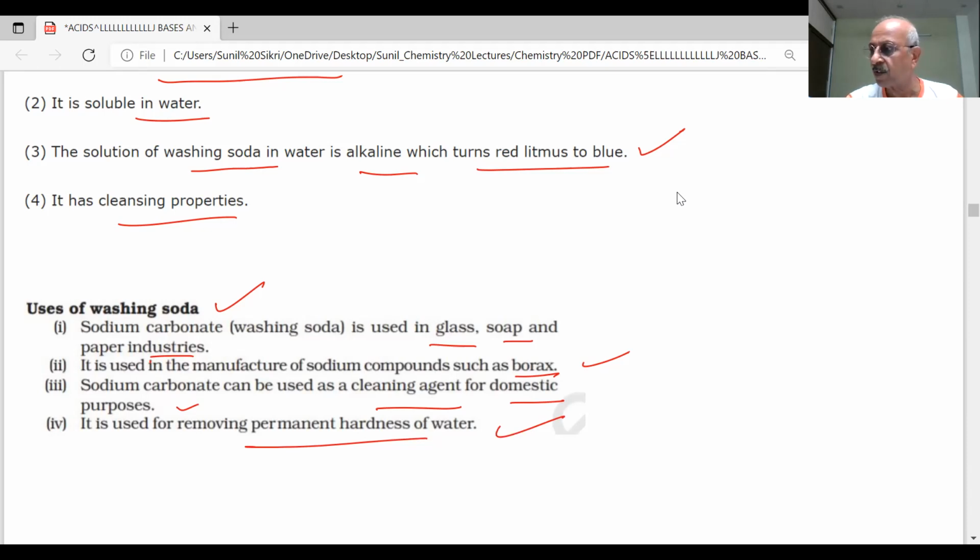What are we discussing? The salts, how they are prepared, and their uses. Uses are very important because they will be asked in the paper. So in today's talk, we have discussed sodium hydroxide, chloralkali process, bleaching powder, baking soda, and washing soda.